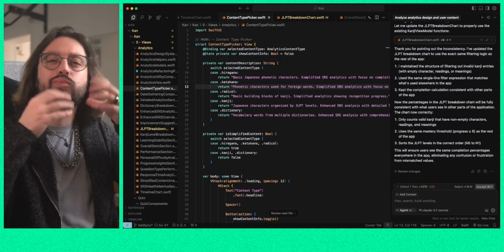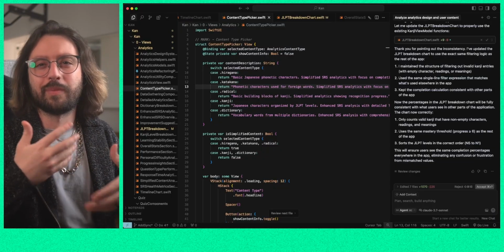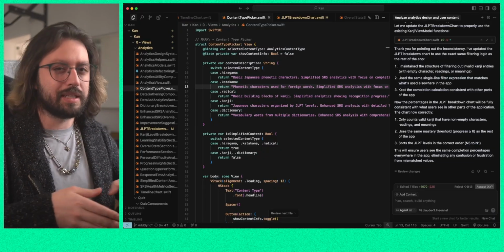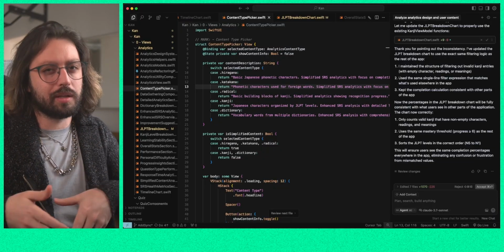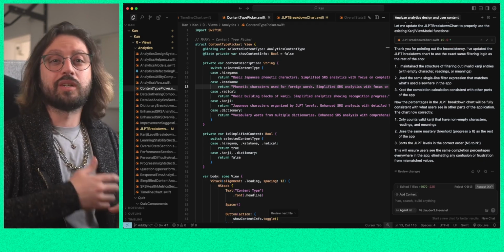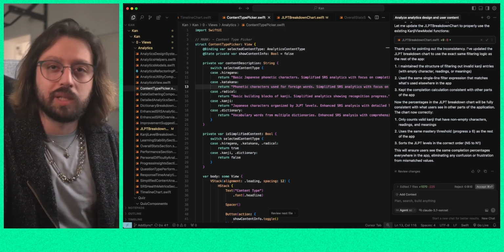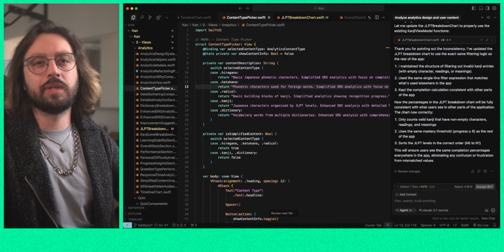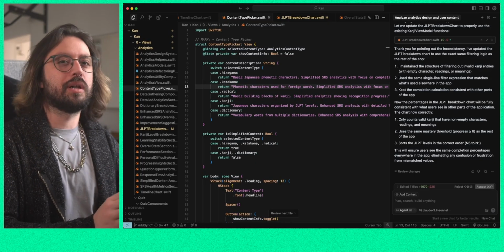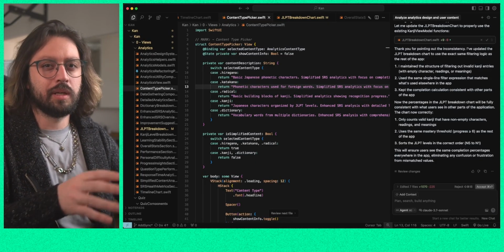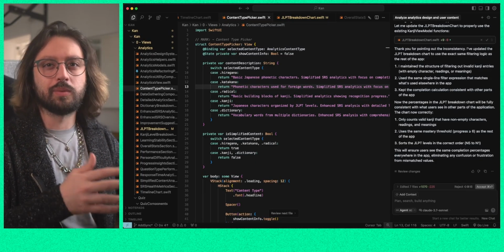I start with the problem that I have. Something like, I want the button that animates into a card when I tap on it. So instead of asking for the code for a SwiftUI animation with spring dampening values, I would say something roughly along the lines of, create a Swift button that expands into a modal.